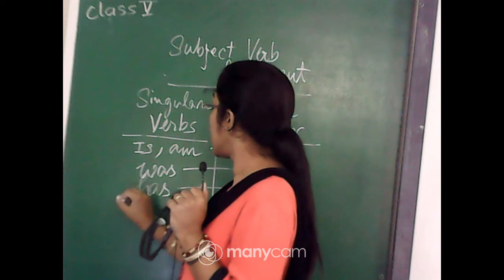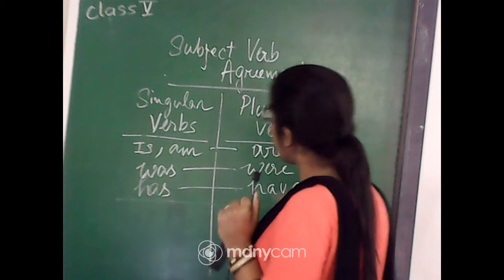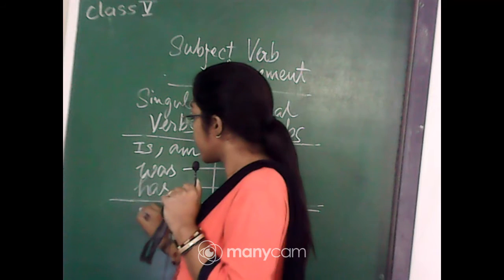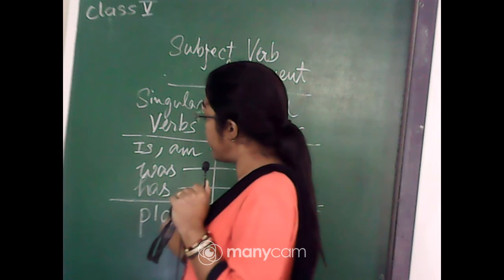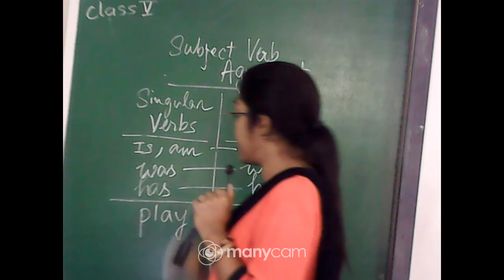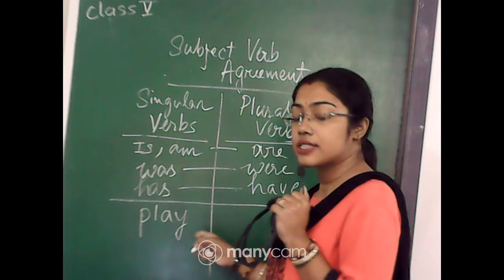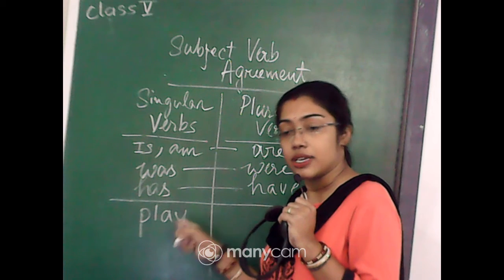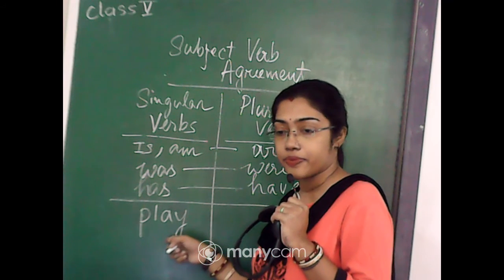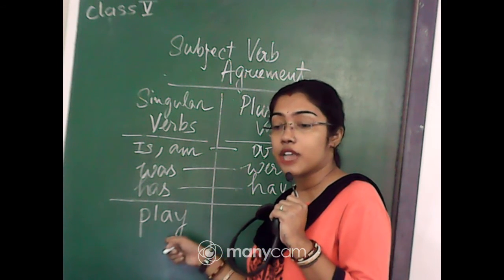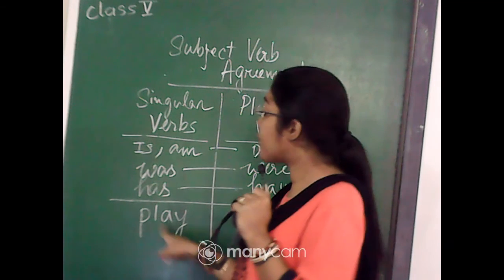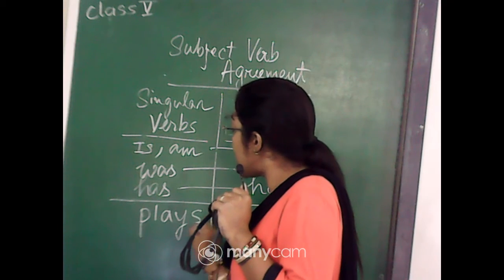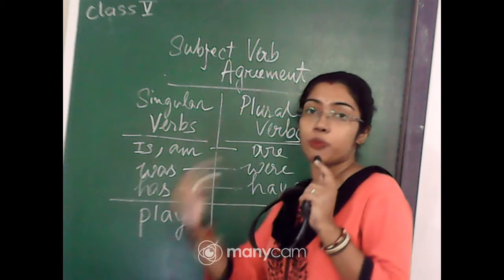Okay. Now as this one is done, I'm coming to the main interesting part of the verb. If I write a main verb, P-L-A-Y, is it singular or plural? This one is actually plural. If I have to make the verb play singular, I have to use S. Just the opposite rule.